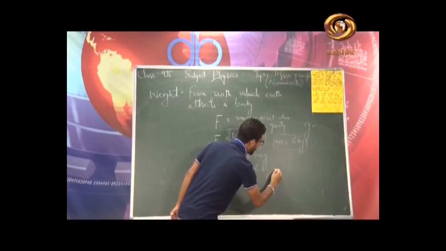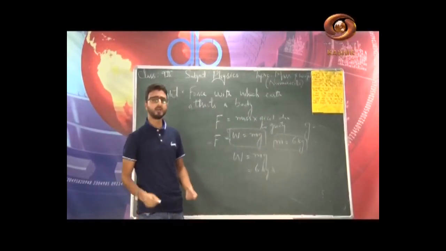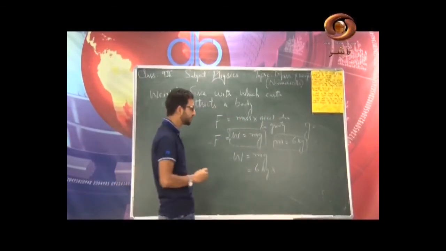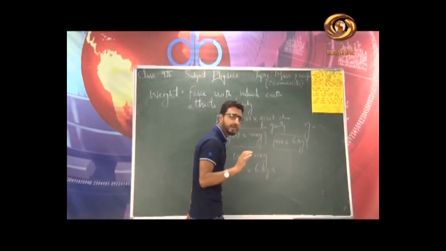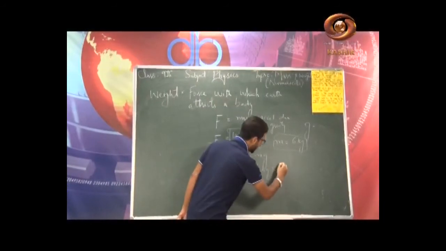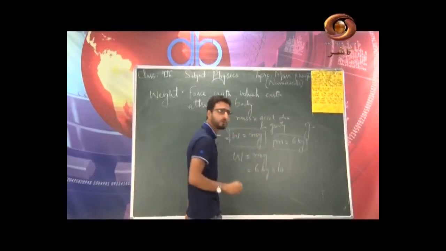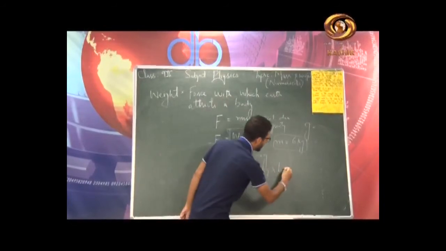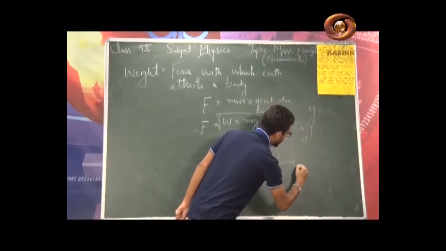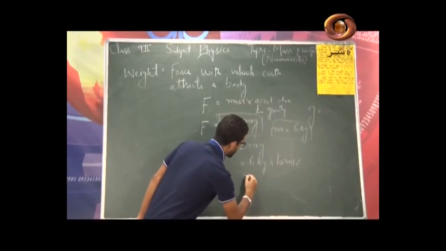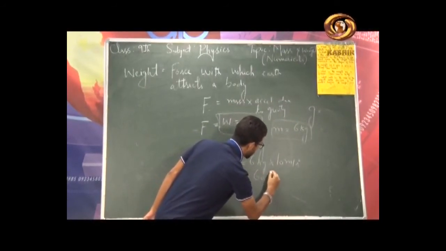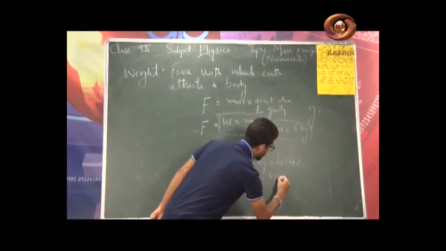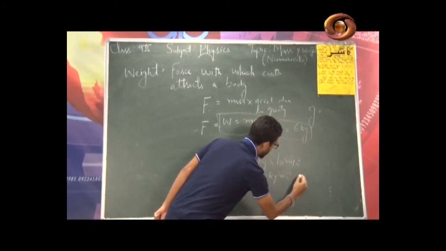Now what is g on or near the surface of earth? I hope you remember everything about this small g. This is 9.8. For the sake of convenience, let me take it approximately to be equal to 10. Units you know, meter per second square. So this is 10 into 6, that is equal to 60 kg meter per second square.